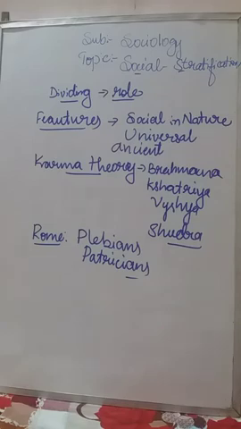So the Indians are grouped according to the karma theory, and the Romans are grouped into two, that is the plebeians and the patricians.